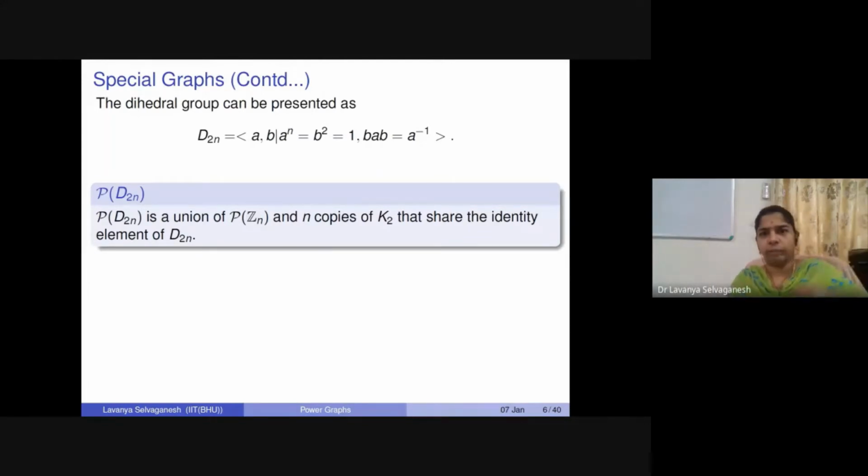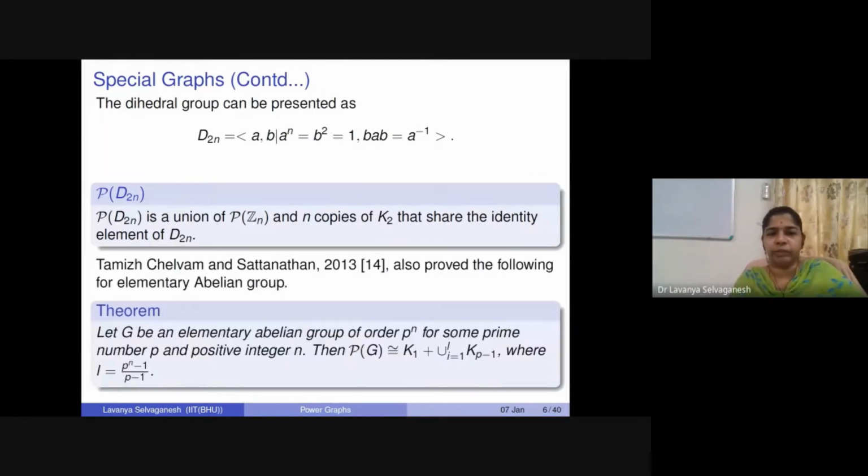Okay. So this is a point that I'm putting forth before this. Another interesting group is the elementary abelian group. As we have known, Professor Tamilchelvam is known for his work in groups or rings and connecting them to graph theory. So he, along with Satanathan, has proved that for elementary abelian group,